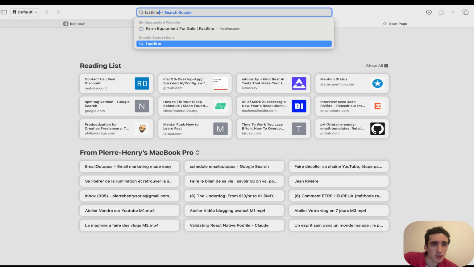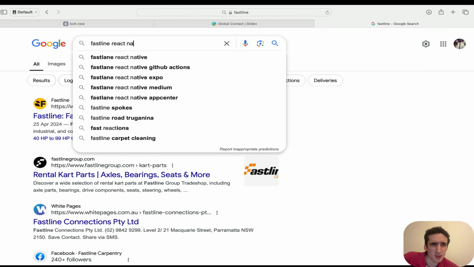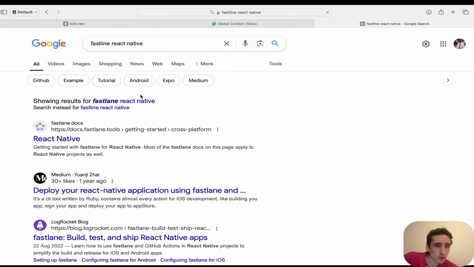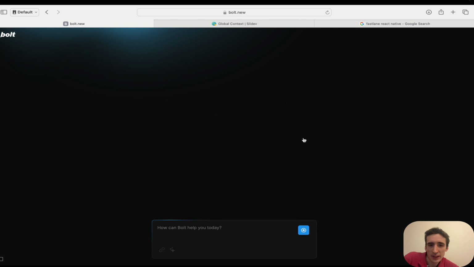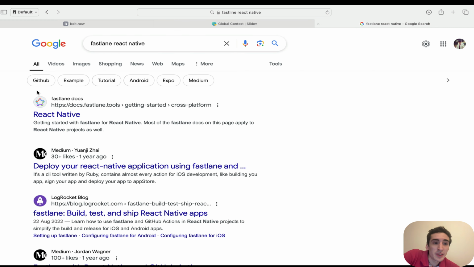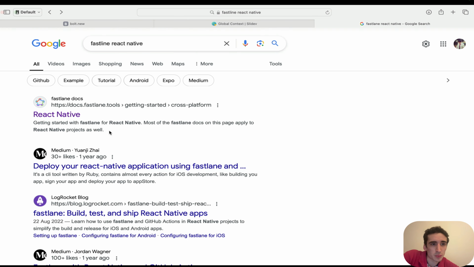Is it Fastlane? I'm pretty sure. Fastlane React. It's not Fastlane React. Oh, sorry, Fastlane. Yeah, my bad. Fastlane. Yeah, it was Fastlane. Let's just do it this way. Fastlane is really cool, actually, especially if you don't use Expo, because Expo has its own Fastlane-like tooling built in.